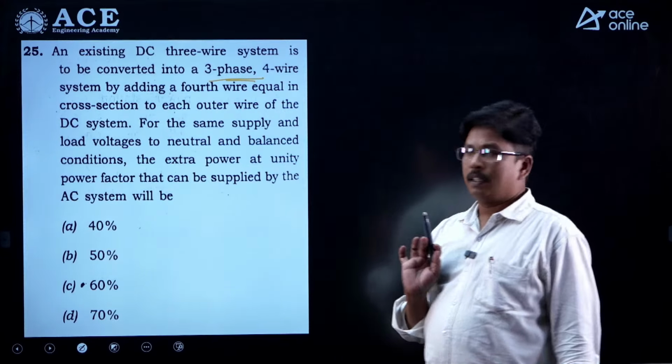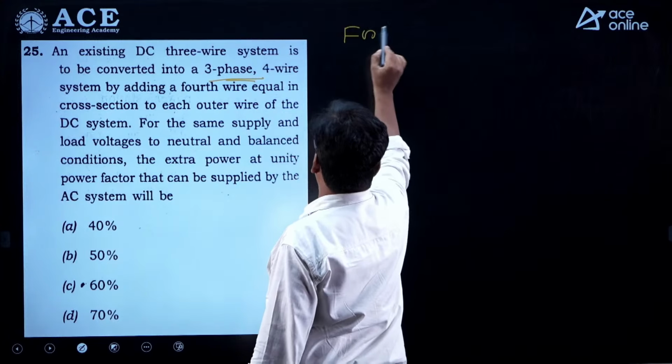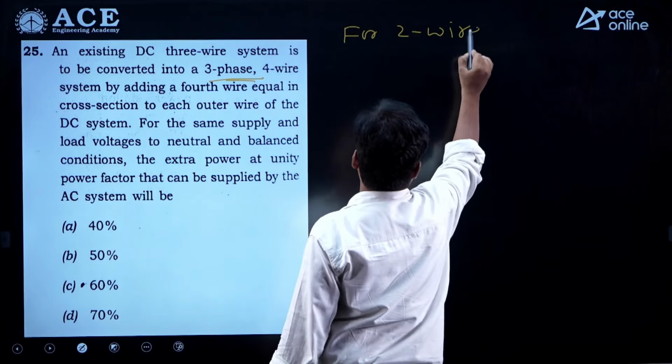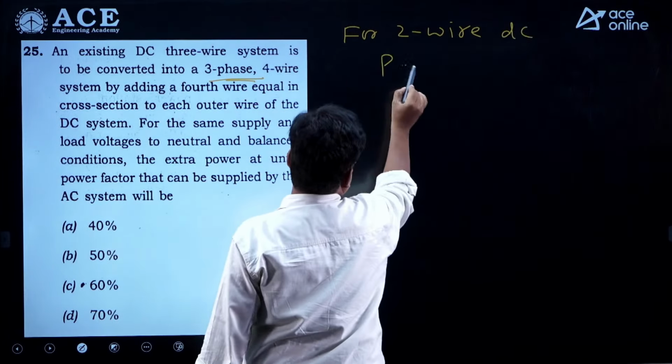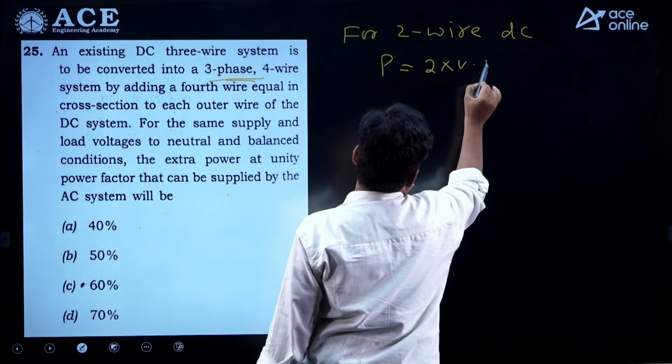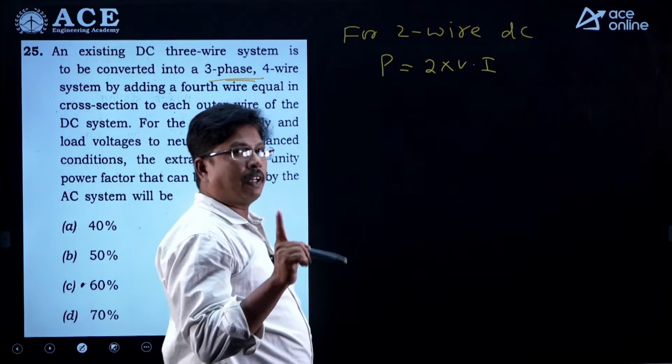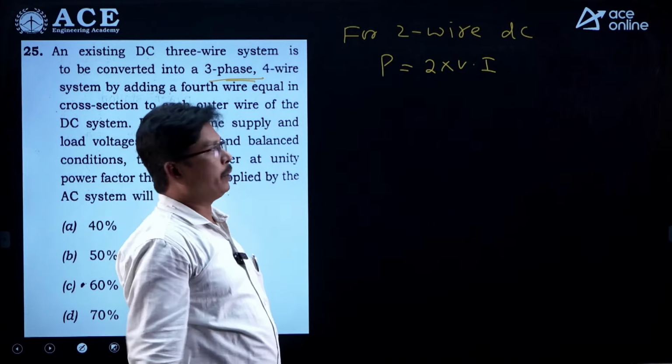This is asked many times. For 2-wire DC, what is the voltage? What is the power you can transfer? 2 into V into I. In one conductor it is VI, so for 2 conductors it will be 2 into VI.